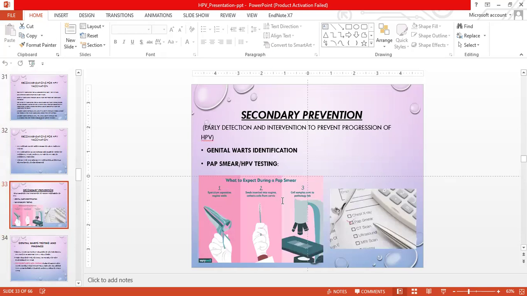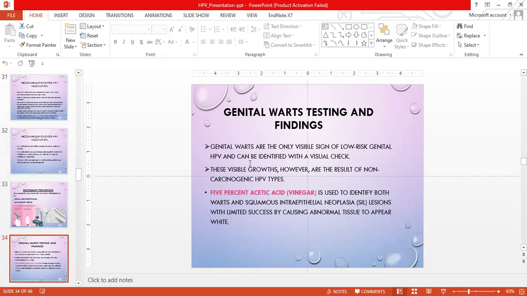Secondary prevention includes early detection and intervention to prevent the progression of HPV further. This includes genital wart identification and Pap smear testing or HPV testing. Genital wart testing and findings: genital warts are the only visible sign of low-risk genital HPV and can be identified with a visual check. They are visible growths, however, the result of a non-carcinogenic type. 5% acetic acid or vinegar is used to identify both warts and squamous intraepithelial neoplasia lesions, with limited success, by causing the abnormal tissue to appear white.